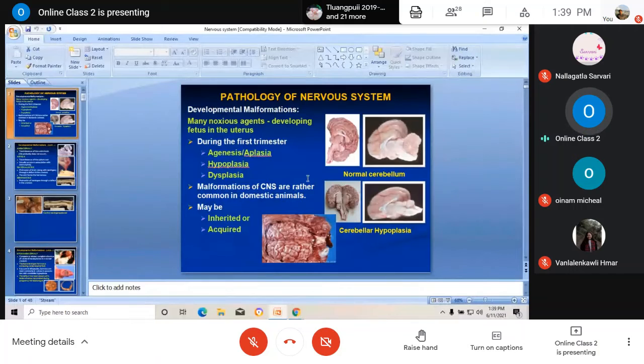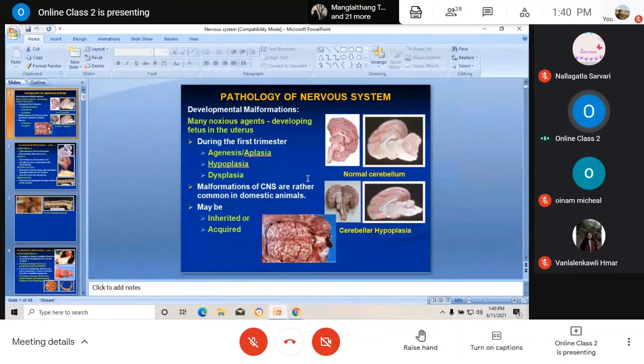So there may be agenesis or aplasia of some organ, like we are talking about the brain, that is not developed, for example, or it is developed but not properly developed, a hypoplastic condition, or even dysplasia, disarrangement or malformation of the central nervous system. Of course, it is not that common as compared to other animals, so far as domestic animals are concerned. Of course, it may be there. Okay, and it may be inherited or acquired, meaning it may be inherited from the mother to the offspring through the placenta, or sometimes acquired due to infection after birth.